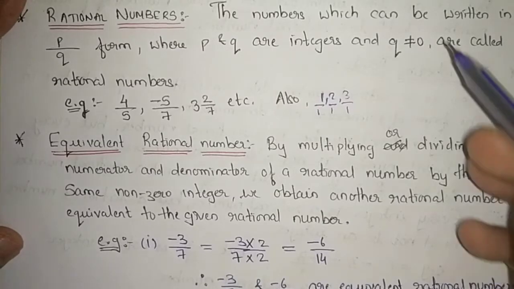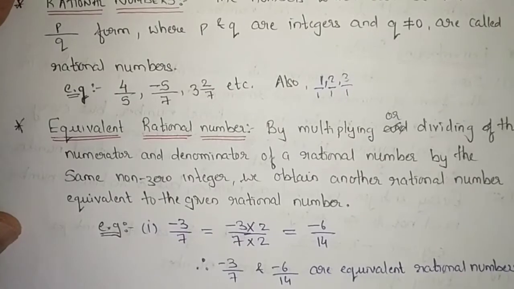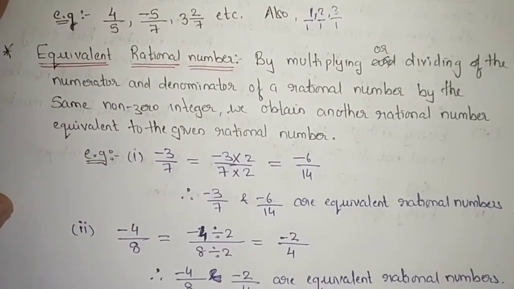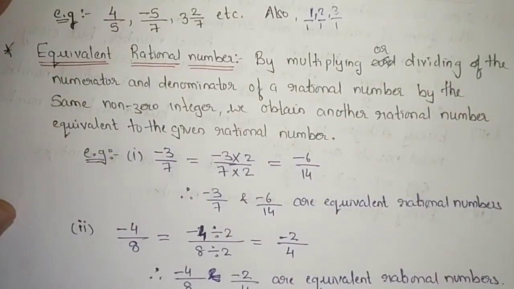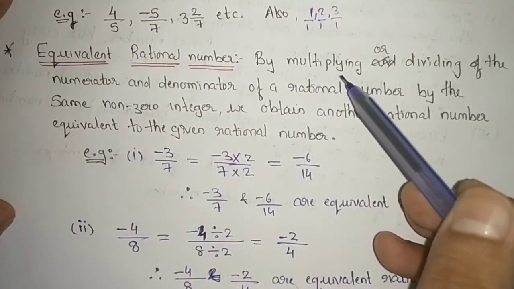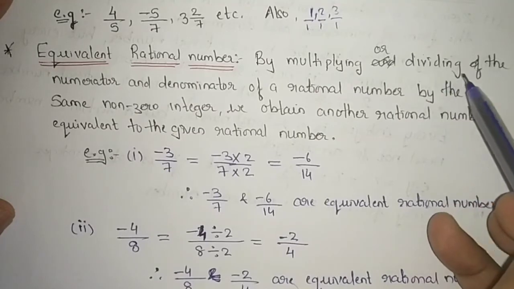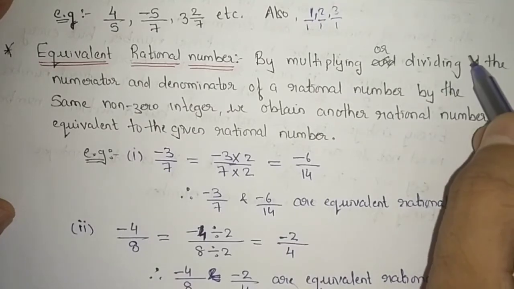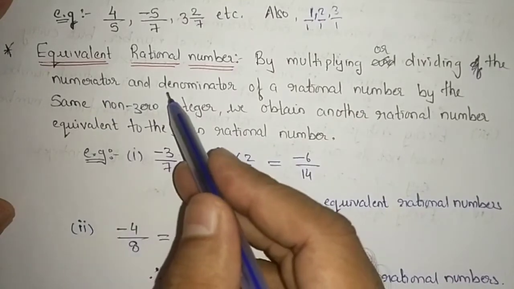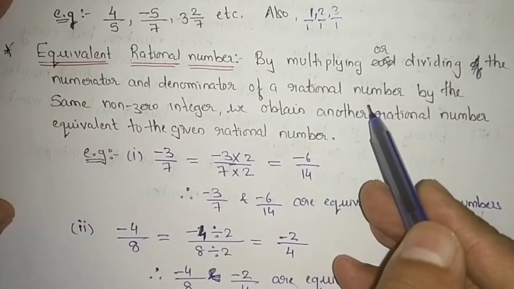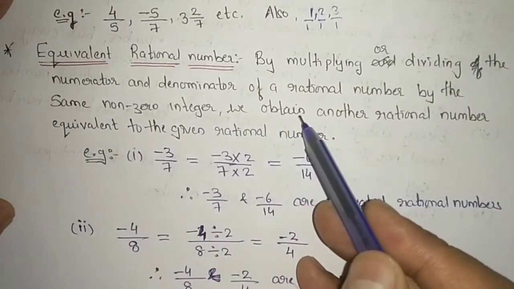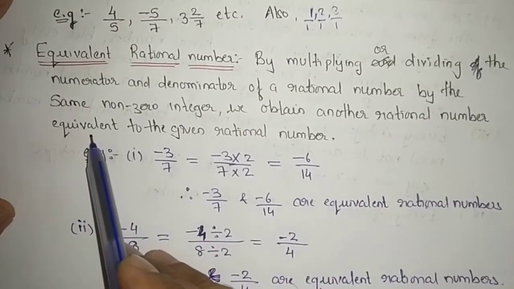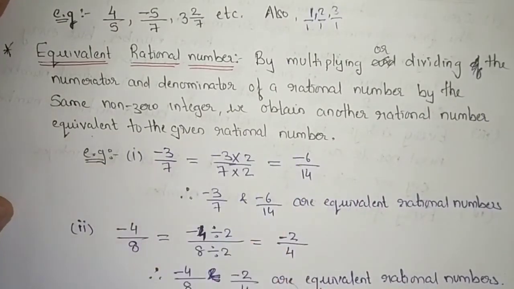Hope you have understood the definition. Now coming to equivalent rational numbers. First let me give you what I have written, the explanation of that, and then I will try to explain it to you. By multiplying or dividing the numerator and denominator of a rational number by the same non-zero integer, we obtain another rational number which is equivalent to the given rational number.